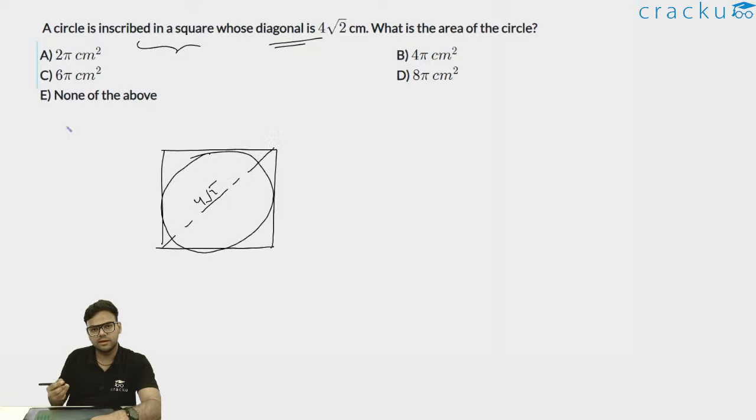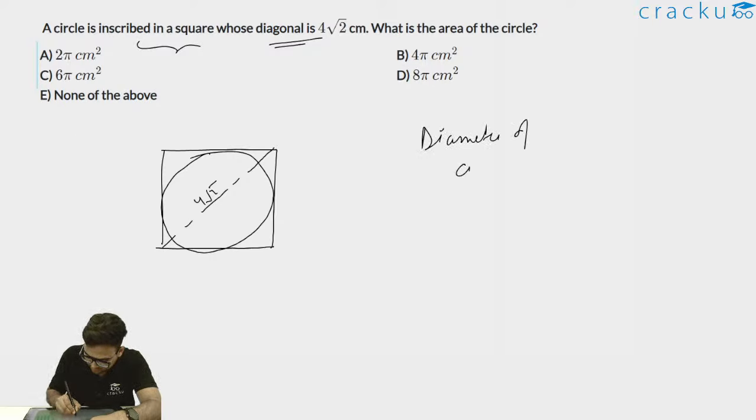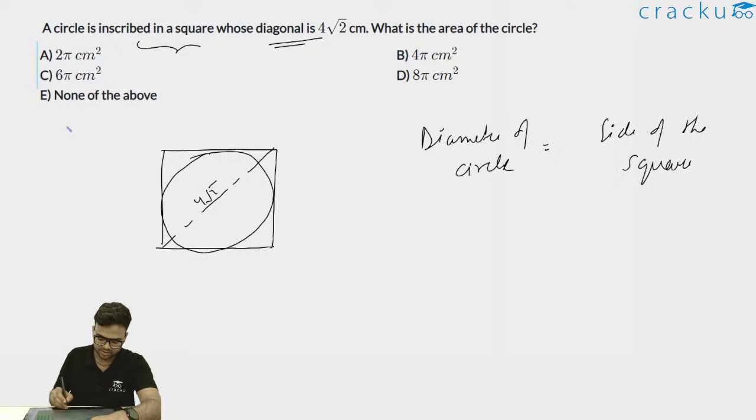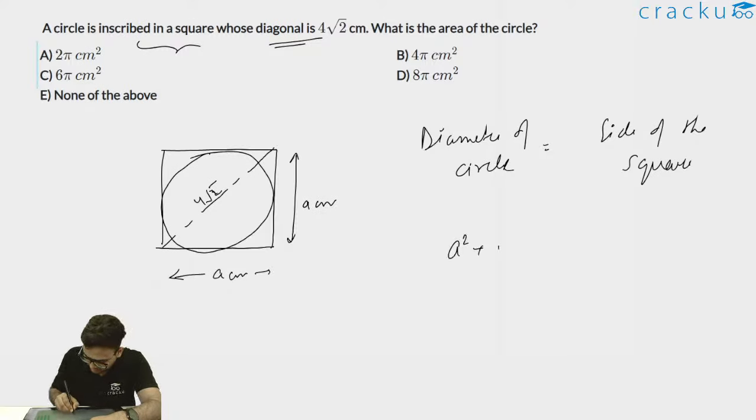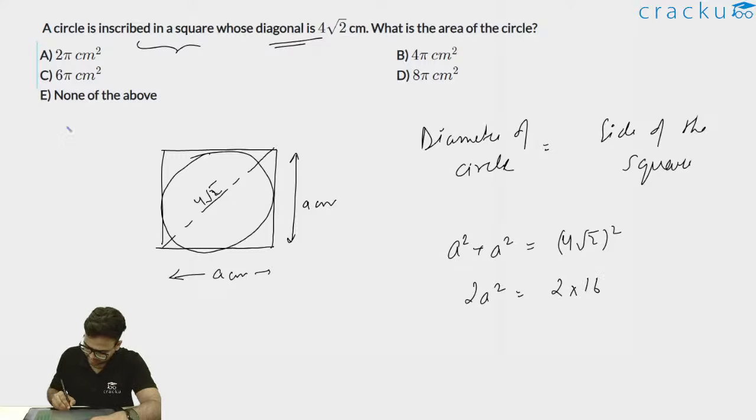Now we know when a circle is inscribed inside the square, the diameter of the circle will be equal to the side of the square. So let's say if this is my A centimeter, this will also be my A centimeter. I am given the diagonal to be 4 root 2. So I can write A square plus A square is equal to (4 root 2) whole square. Thus I can write 2A square is equal to 2 into 16. And thus A square is equal to 16, or A is equal to 4